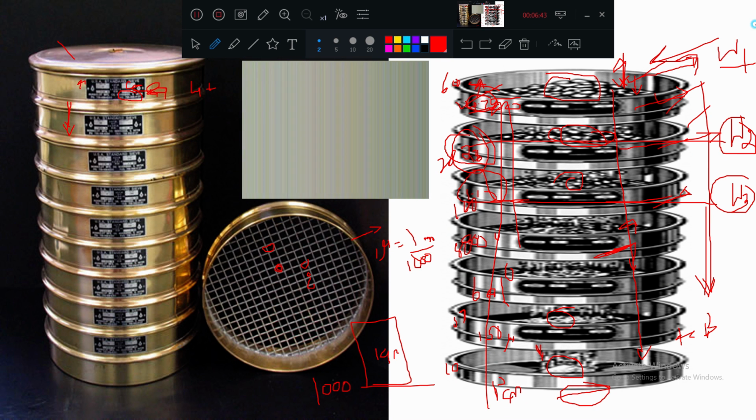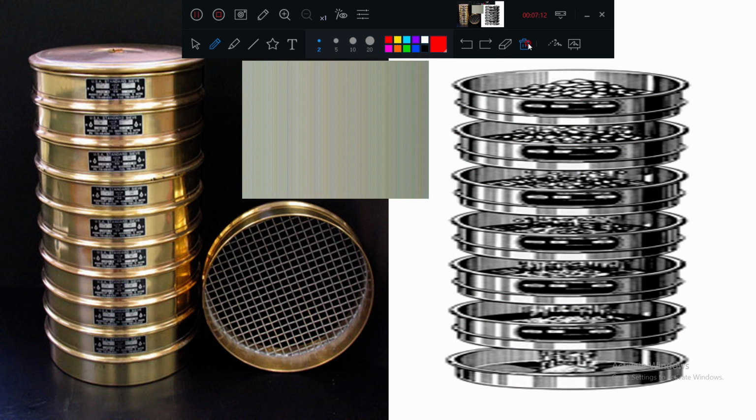1000 minus this W1, what will it give? W1 is the weight retained on this size. Total sample is 1000, no? W1 is the weight retained, so 1000 minus W1 will be the weight passing. W1 is weight retained, 1000 minus W1 is weight passing, okay. Same way, W2.